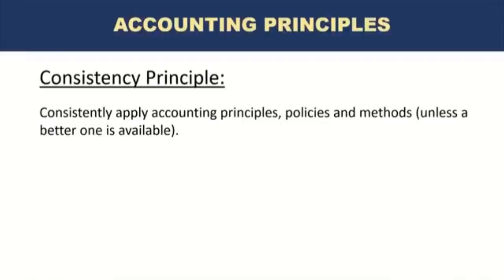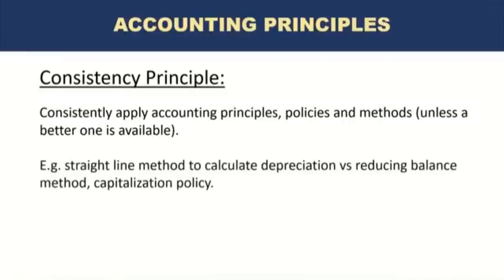If the company is changing its accounting policies and principles, which also may change the treatment of accounting entries or assets, liabilities, income, expenses in the financial statements, then it is difficult for the decision makers to make decisions because they cannot compare the financial result between periods. An example is a straight line method of depreciation.